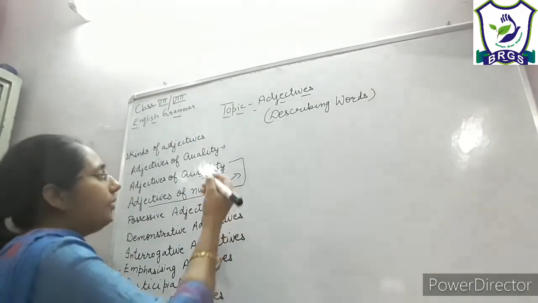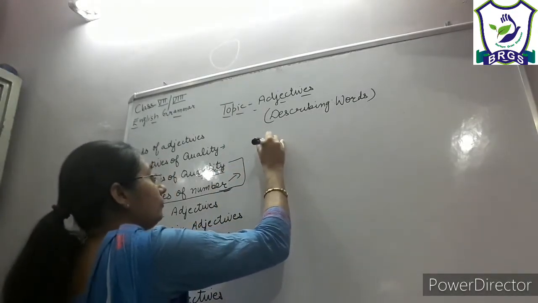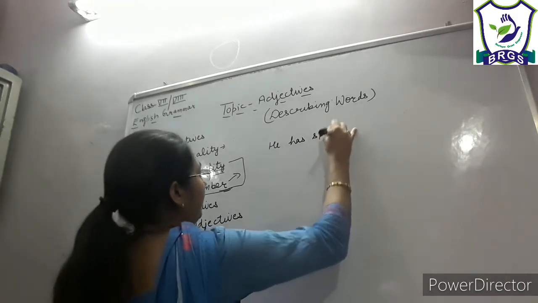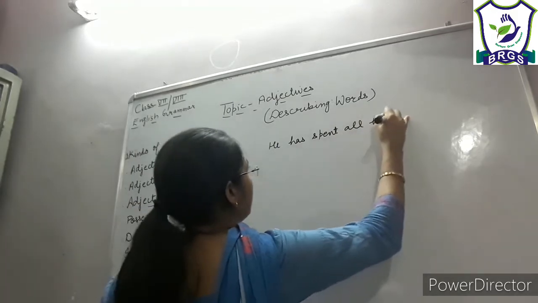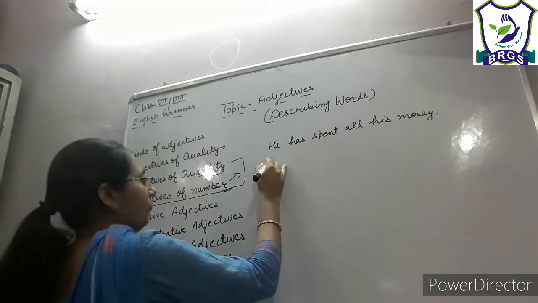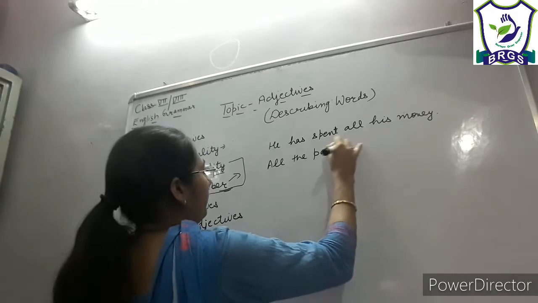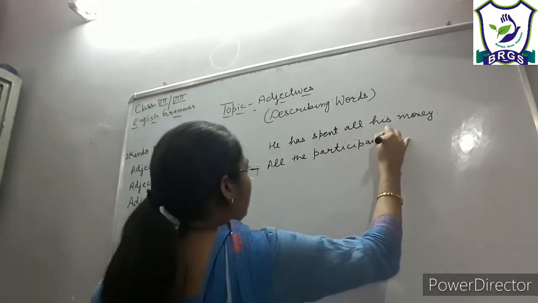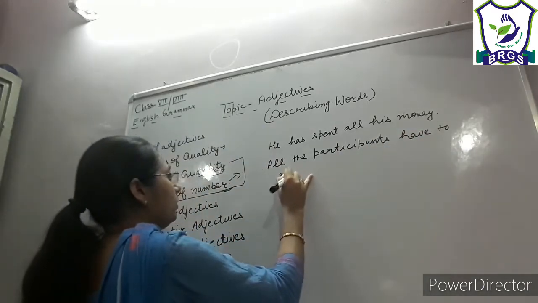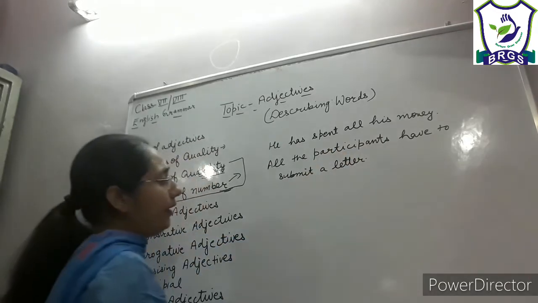Let us learn it by an example. He has spent all his money. All the participants have to submit a letter. Right?